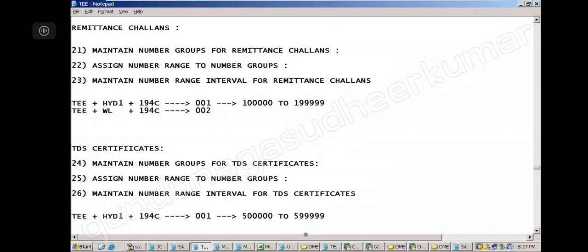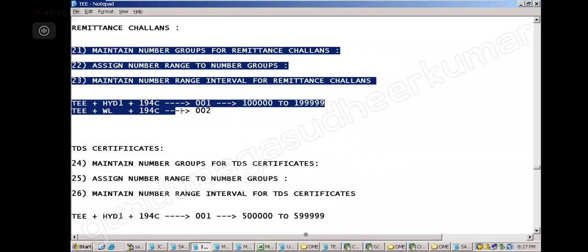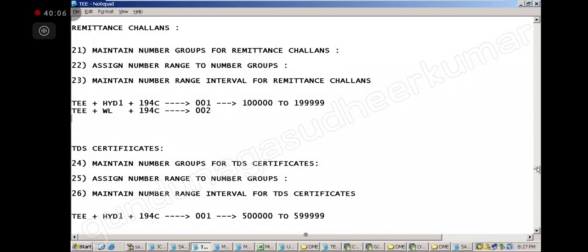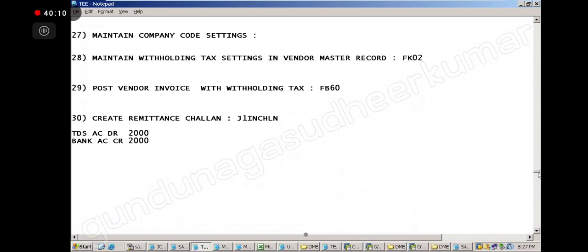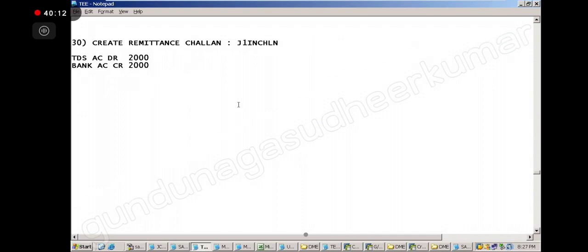Here we have these 3 steps. Okay, that was step number 30, which I have completed. Next is step number 31, which is bank challan update.